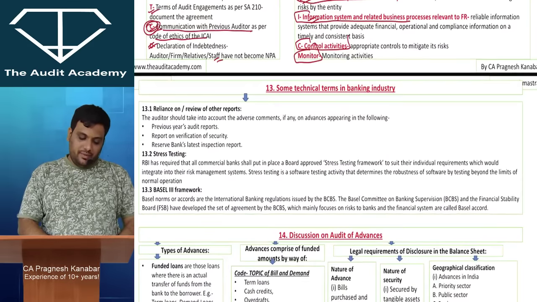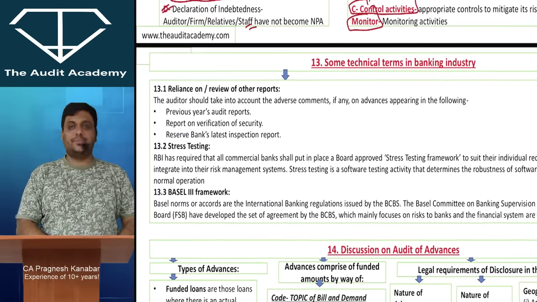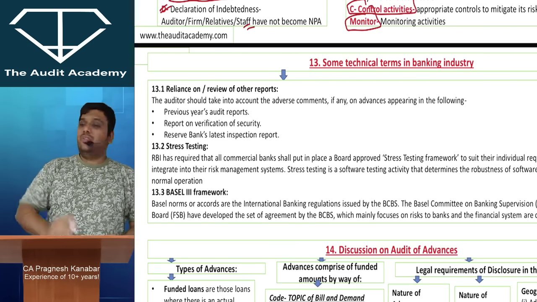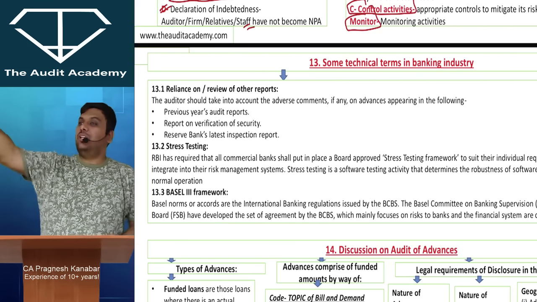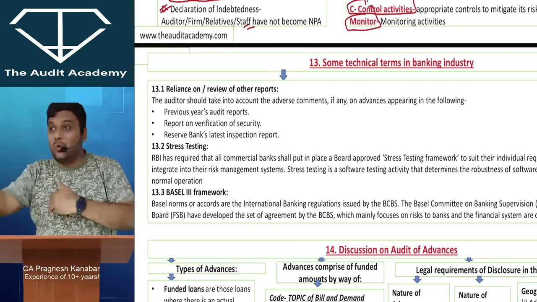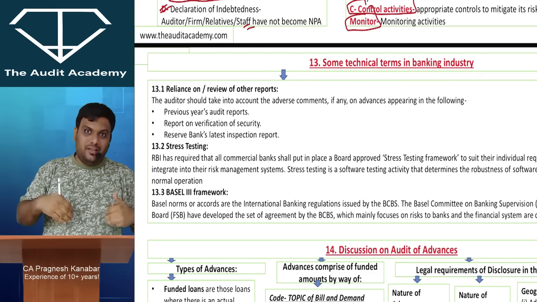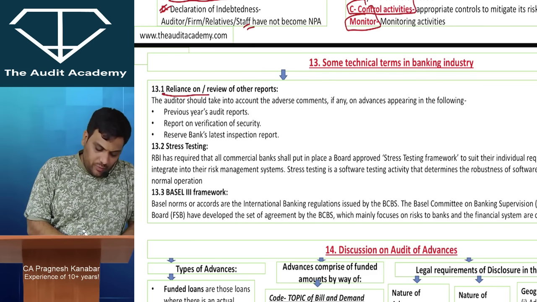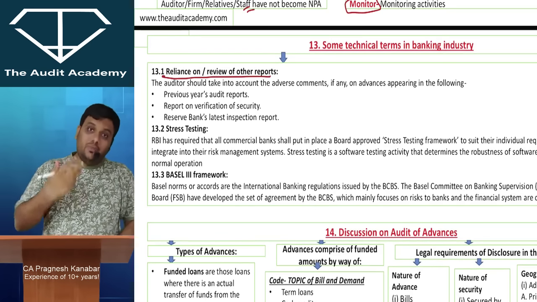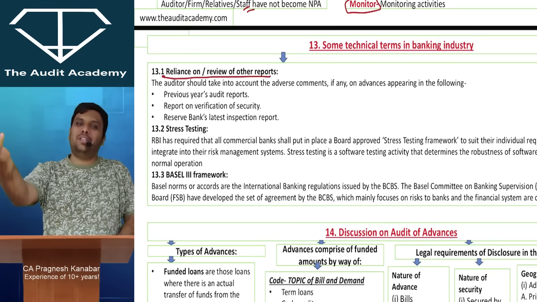Some technical terms in the banking industry. When I am the statutory auditor, there are so many other audits and inspections also happening, so sometimes we also use the reports of others to get more understanding. So as an auditor, you may rely on or review other reports also. What are those reports that you use? Can you give 2-3 examples?